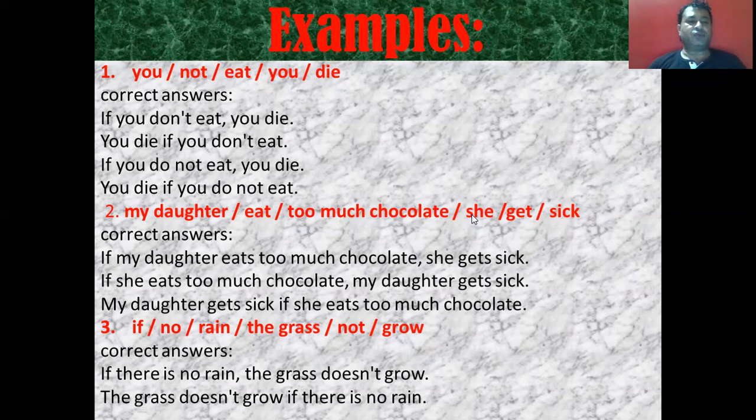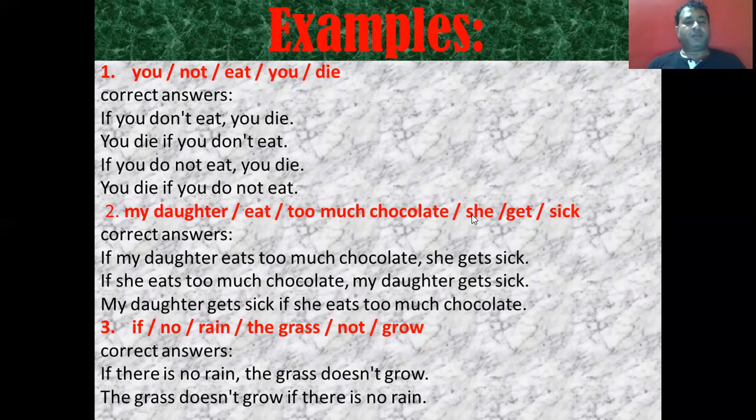So your main clause is used first, and the if clause is used at the second place. So there is no need for a comma. You can also write it like, if you do not eat, you die, or simply, you die if you do not eat. So again, it all depends upon whether you use the if clause at the first place or at the second place. And in both the parts, there is the simple present form.